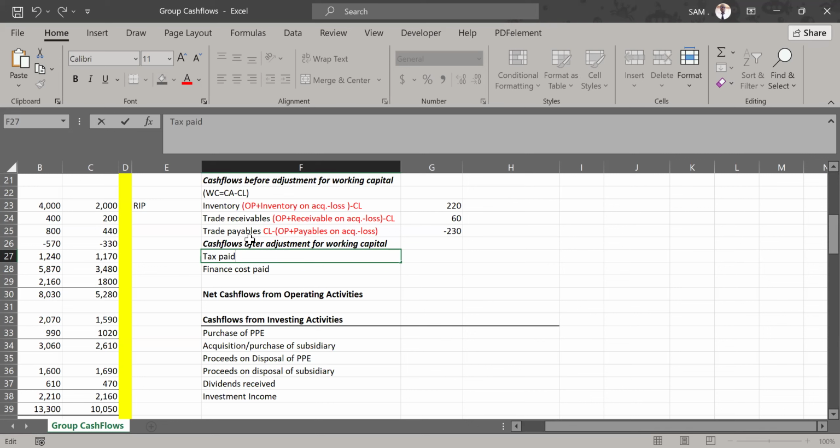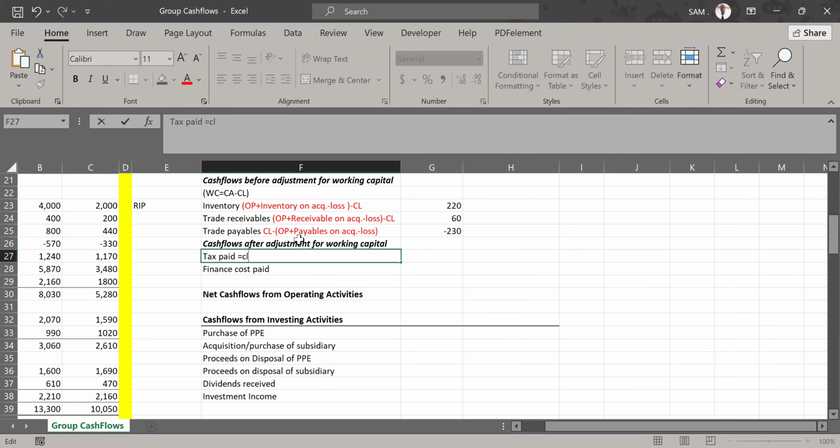When we talk about tax being a liability and finance cost being a liability, I want us to take this approach: closing balance, compare with opening balance plus adjustments. You see that? Let me just give you that formula here. So what you're going to do is very simple. To get the tax paid, you do not worry about an inflow or an outflow, but obviously because it is paid, it will come as an outflow.